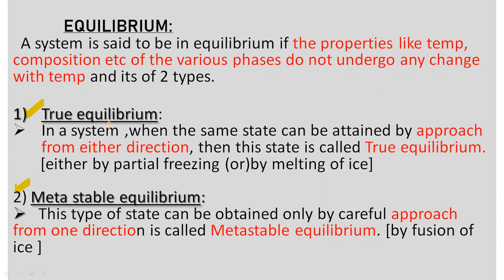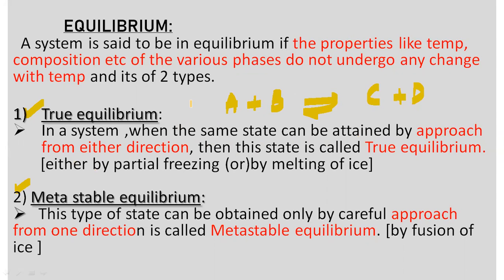Here the true equilibrium is defined as follows: the same state can be attained by approach from either direction. For example, when A plus B gives rise to C plus D, this is a reversible reaction.